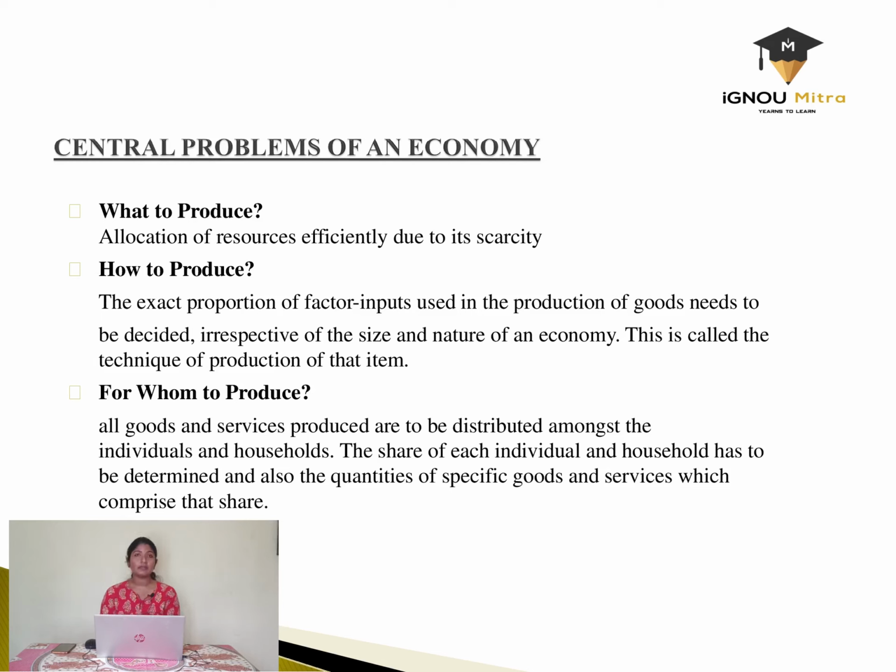So the decisions will be based on two major factors, that is the relative price of labor and capital and the relative efficiency of the two inputs. For example, India is a very labor intensive country. So if we have to produce something in our country, we normally go for labor intensive techniques compared to the US, which is a very capital intensive country.